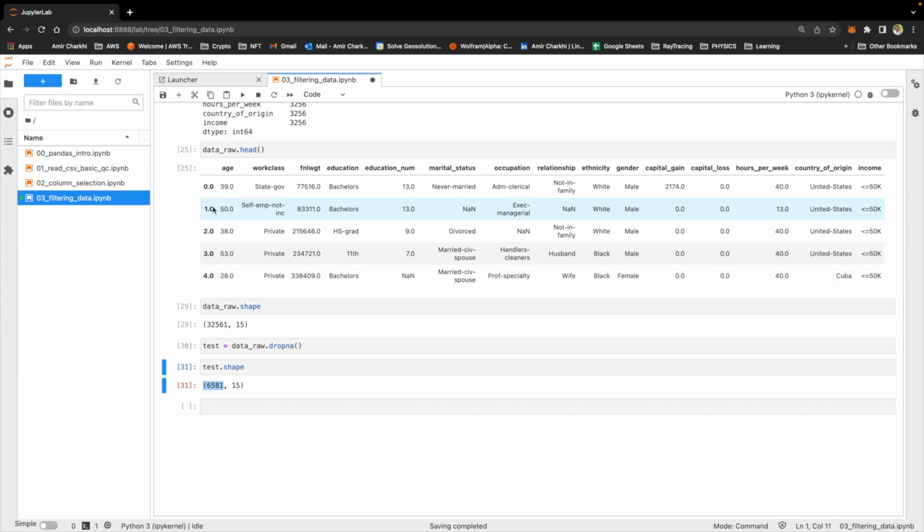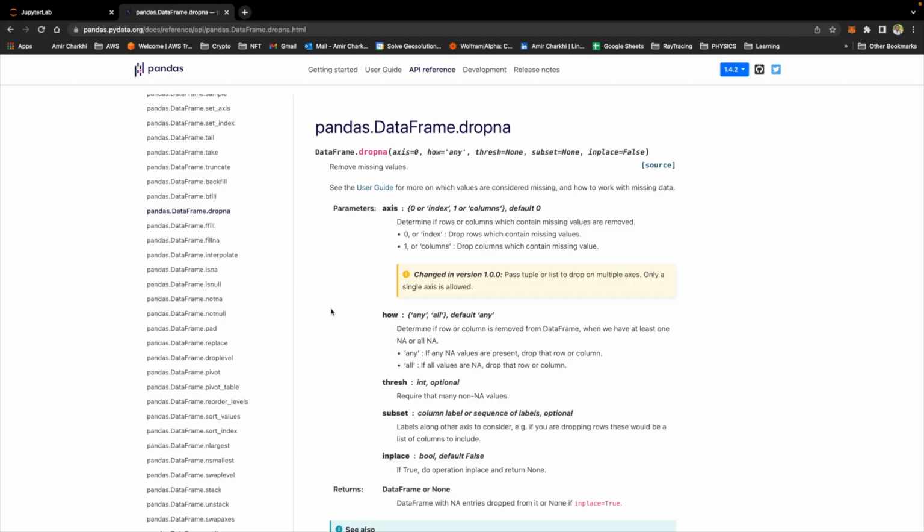Where have they gone? Well, the way drop NA works looks at every single row. If it sees null values, even one null value will drop that row. And that's how we lost all those rows and are left with 6,581. A lot of functions in programming languages have default values. This is the web page for the official drop NA from the Pandas library. So you can see that it has to be a data frame, then you assign drop NA, and the default is axis 0. In Python, axis 0 is always rows, axis 1 is columns.